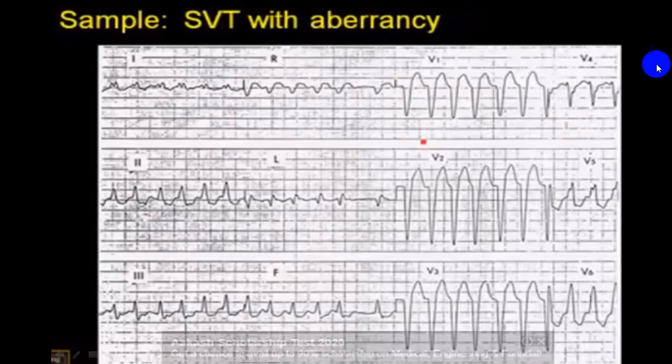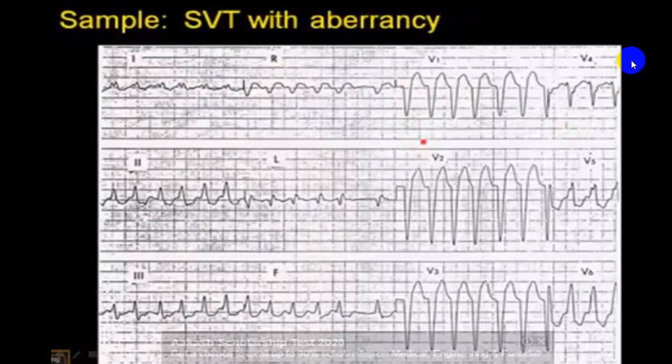So you can see that in one example. If we don't have this written here, we'll consider this a ventricular tachycardia, and by and large, it can be treated as a ventricular tachycardia. No harm if it is treated as a ventricular tachycardia. But if it was ventricular tachycardia and you treat this as an SVT with aberrancy, it can be risky. So in the next chapter, we'll be discussing the difference between SVT and VT. So you will be able to differentiate between SVT with aberrancy and ventricular tachycardia. We'll be discussing that separately.